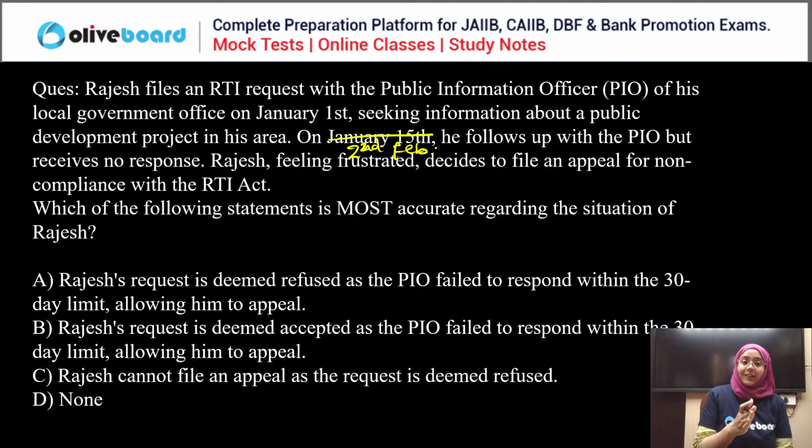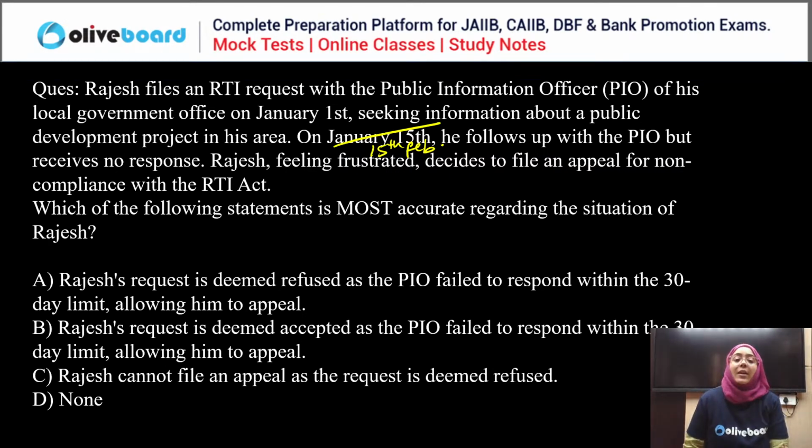January 1st, he seeks information from the PIO. 2nd February, he follows up with the PIO but received no response. Rajesh, feeling frustrated, decided to file an appeal for the non-compliance. Now tell me, or we can just make this 15th February also. Just make it 15th Feb. Okay, now just tell me.